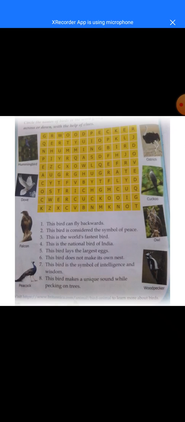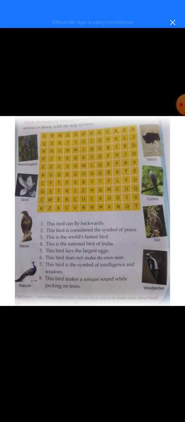Today we will learn something about birds. Okay, we'll know about the birds with the help of this puzzle. So what is the question given here on page number 10? So this is page number 10, bird search.